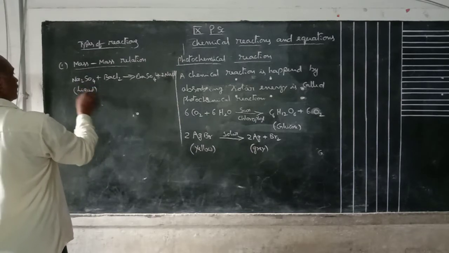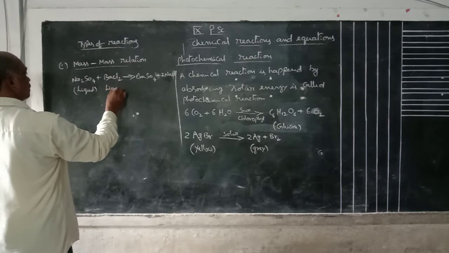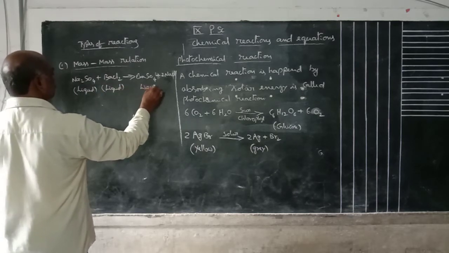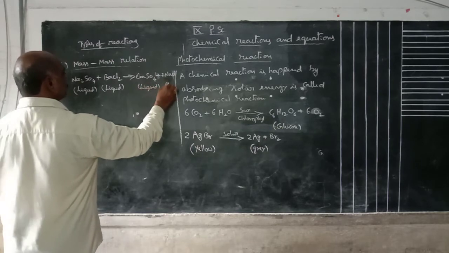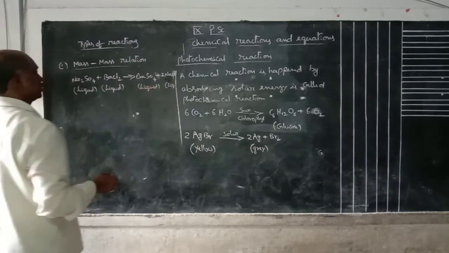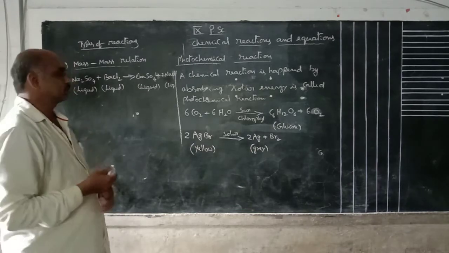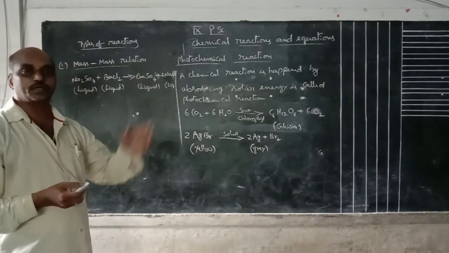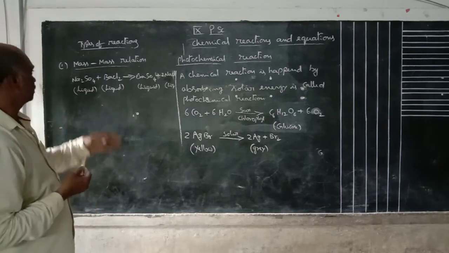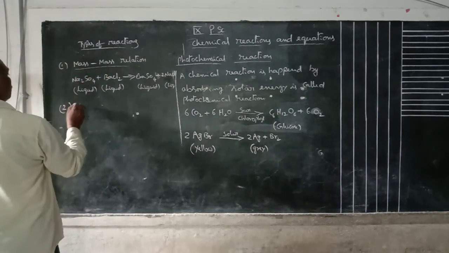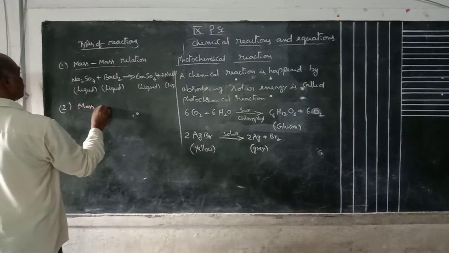Here all liquid. Whatever the products, these are also liquid state. That means whatever the reactants and products, both are solids or liquids, then these are all mass relation. Okay, second one is mass volume relation.